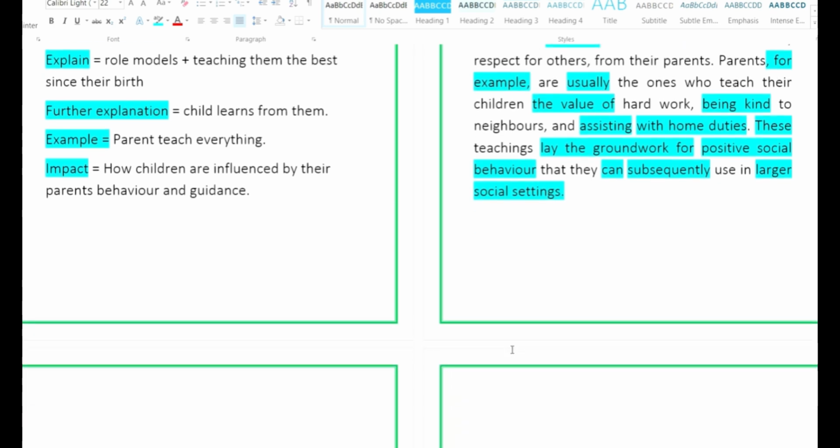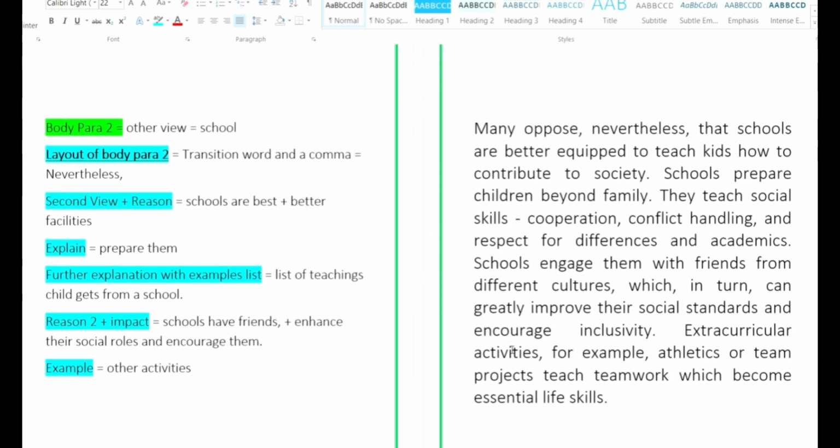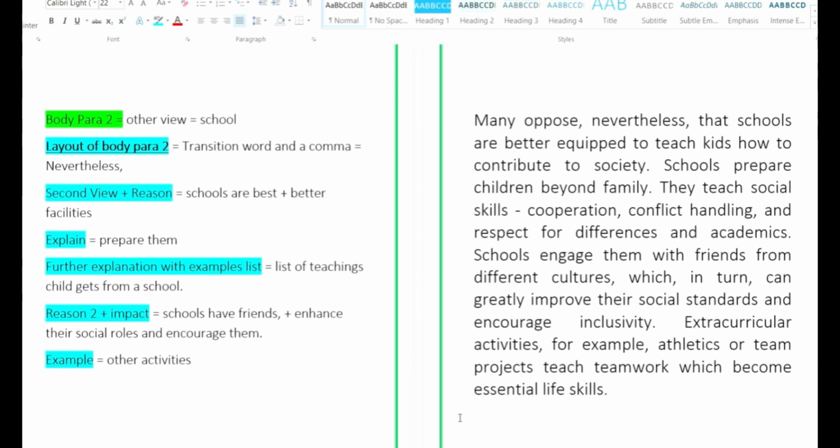Now, the paragraph 2, which is speaking about the other side of the view, which is the school's responsibility. Let me remind you, the left hand side of the page explains the notes, the layout of paragraph, the points, and the right hand side explains it in the paragraph form.